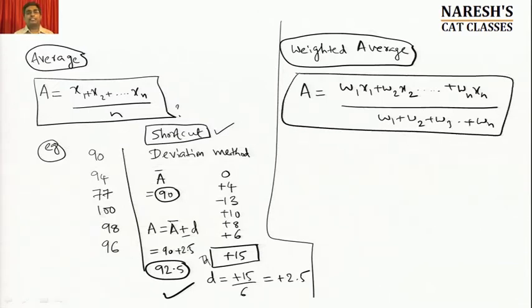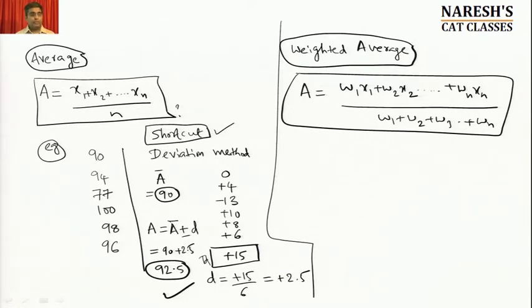The only difference is, in the regular average, the weight of each observation is equal. Hence, if you put 1, 1, 1, you will get the same formula. Now, this is one important thing that you ought to know. And you might feel, sir, we have learned a shortcut for average, but how do we do weighted average? Do I again need to use the same formula? No way. I don't want you to use this at all.